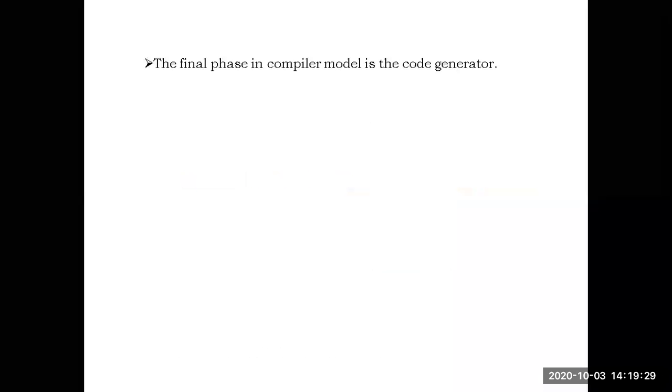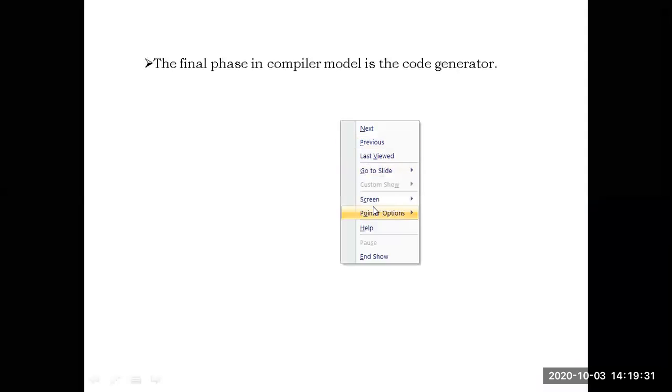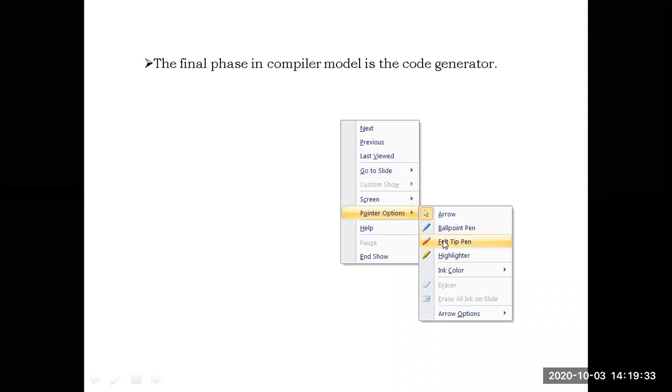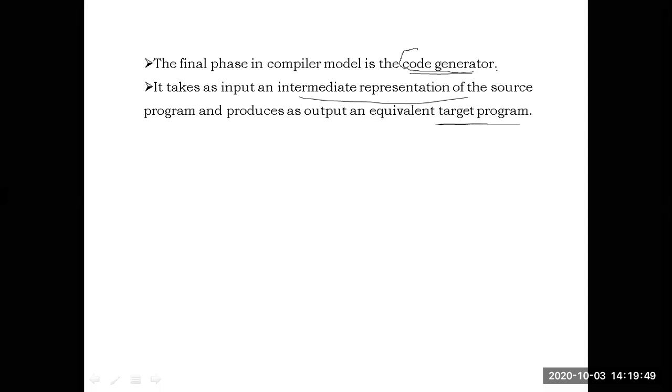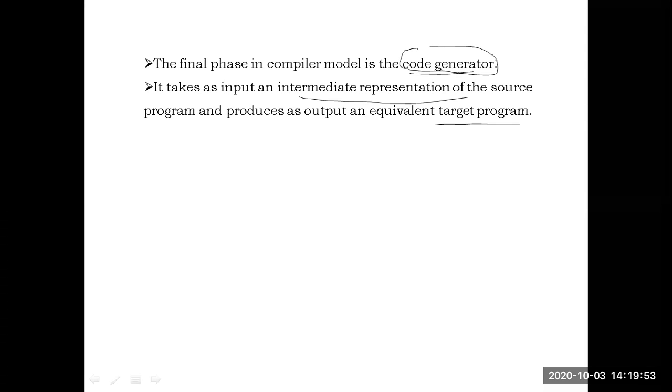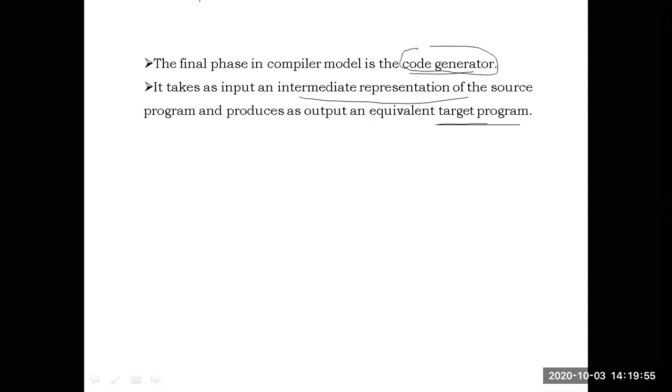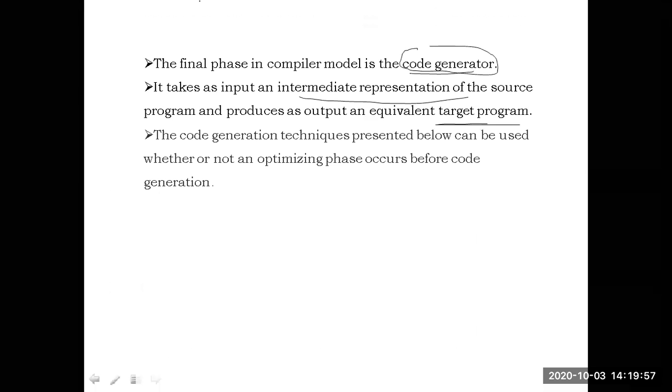See, the final phase of the compiler is the code generator. The last phase of the compiler is the code generator, which will generate the target machine code. It takes intermediate representation of the source program as input and gives the target program as output. The code generator will take intermediate code as the input, and it will finally give the target machine code as the output.